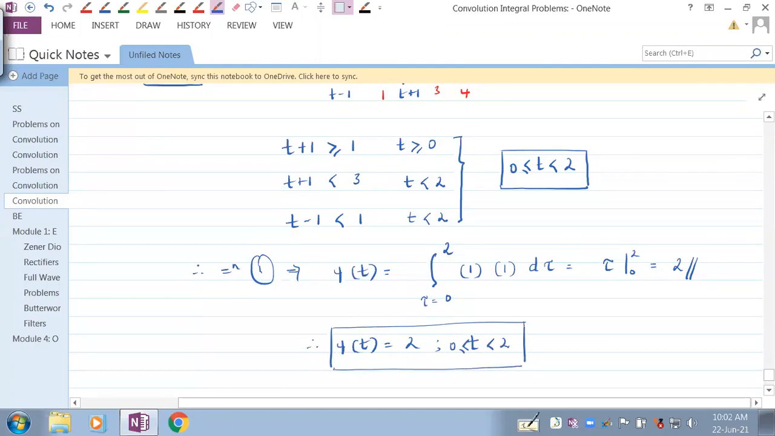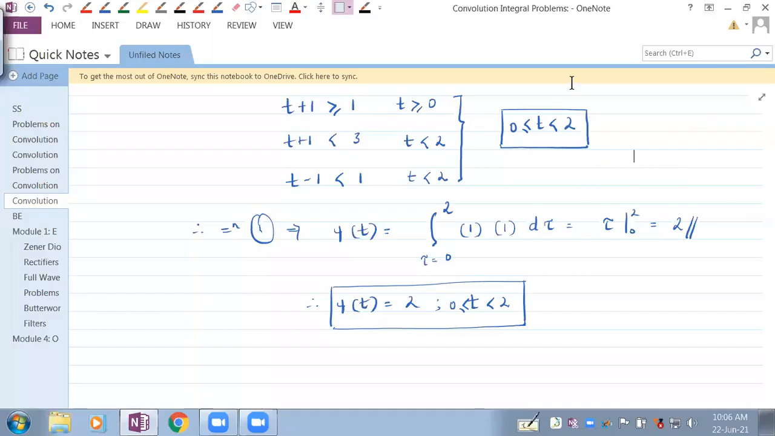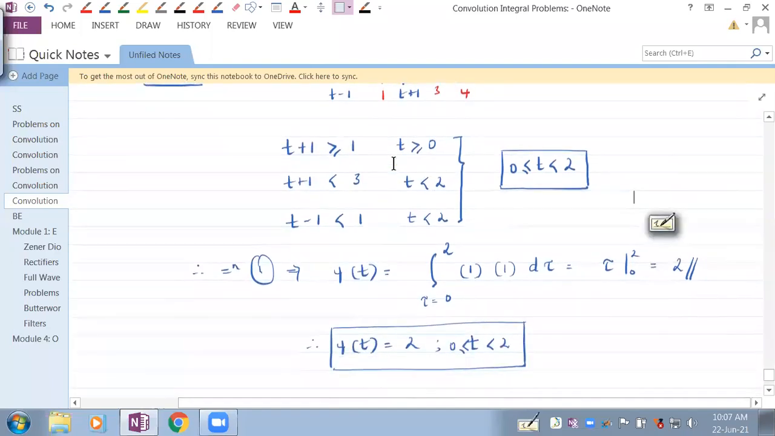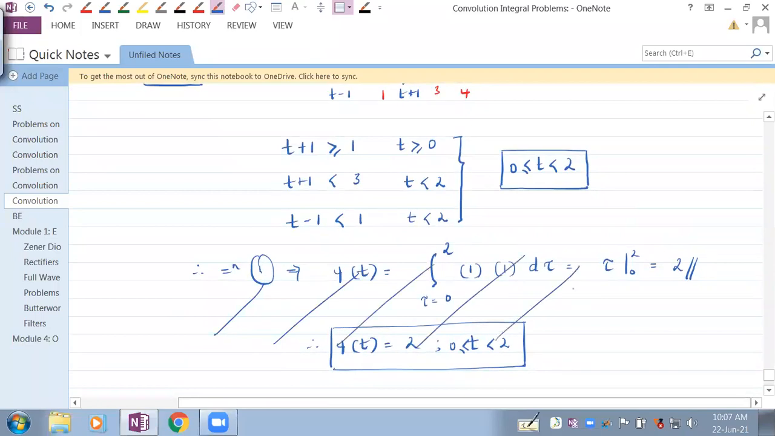So this is the second case. See, now there is a mistake here. This is not what we have to do. In the limits of integration, I should have taken the overlapping range. So that mistake I did. First I need to read the overlapping range and then take this.